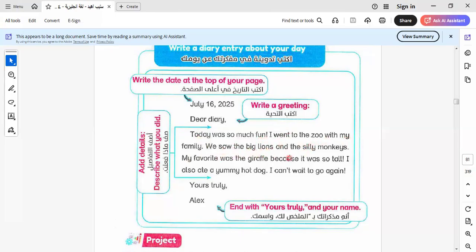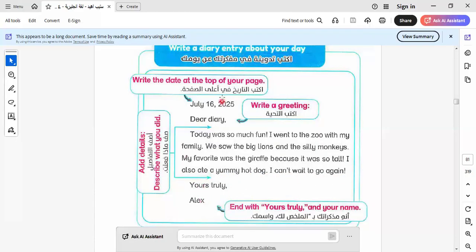We saw big lions and silly monkeys. My favorite was the giraffe because it's so tall. I also ate a yummy hot dog. I can't wait to go again.